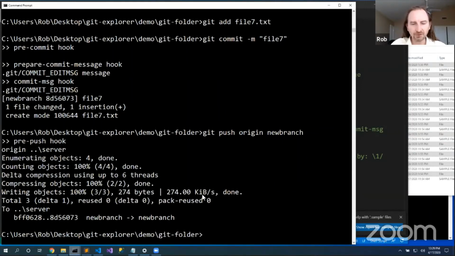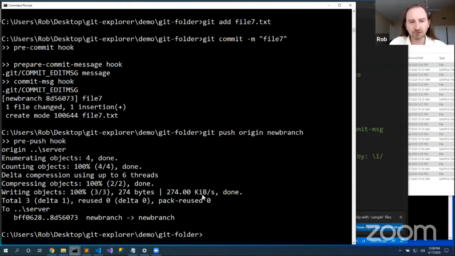Well, when would I use these hooks? Why is this helpful? Well, if I want to do certain things at certain stages, I can hook into this. Perhaps on the way into committing, I want to run my linting tool to make sure that all of my files are linted correctly. And maybe before I push, I want to run my unit tests to validate that my system functions correctly.